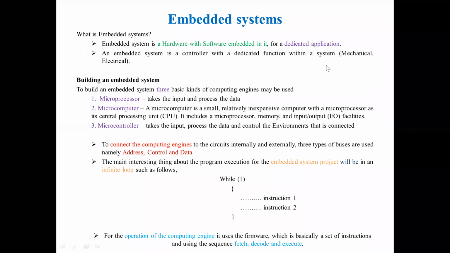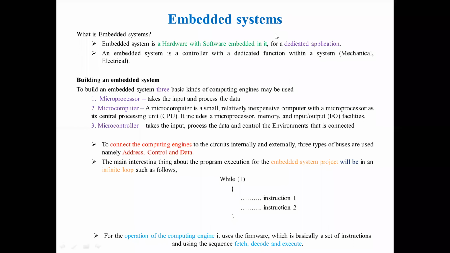So in today's class, we will discuss embedded systems in detail. Yesterday we saw the simple definition of an embedded system. So today we will discuss it a little bit in more detail.